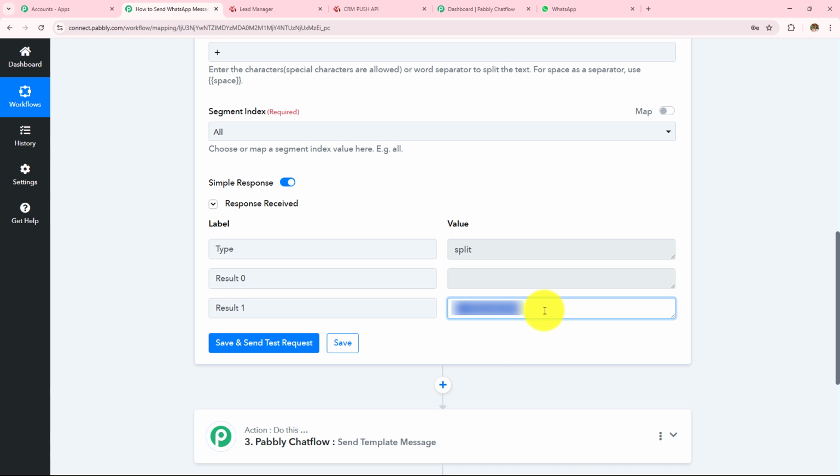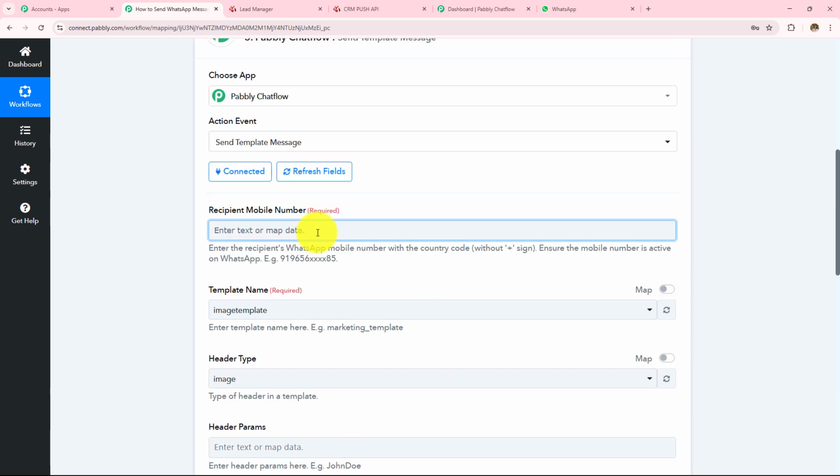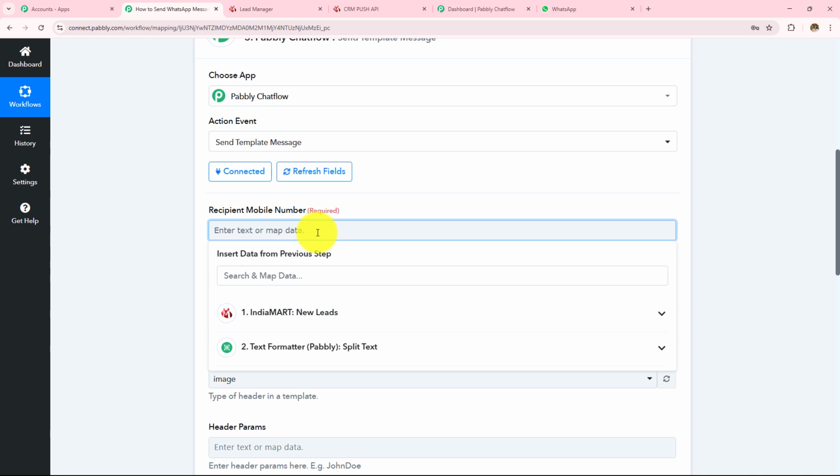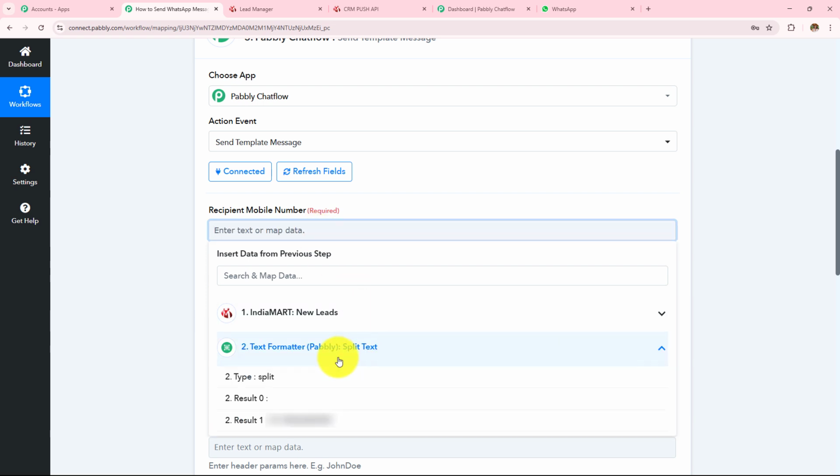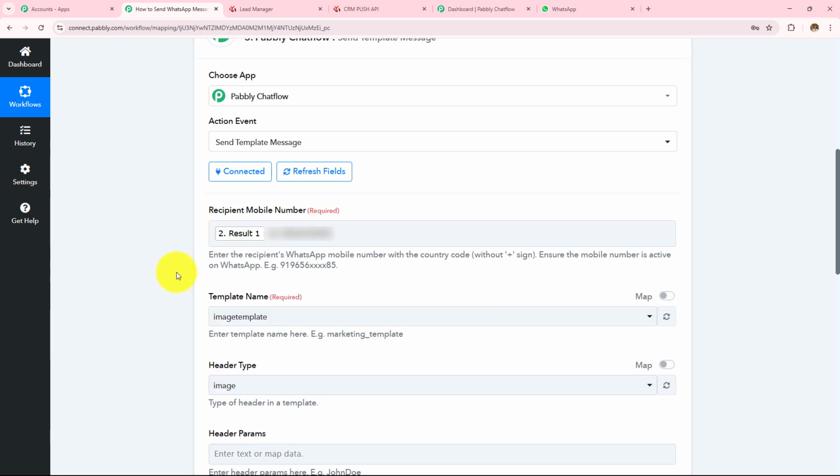So here I can see that I have received this as my response, and now I can use this in my Pabbly Chatflow field. So let's open my action step. Now over here, I am going to map that phone number which I have received in my text formatter action step, which was this one. Now here we can see that we have entered the phone number without the plus sign and formatted that with the help of the text formatter step.